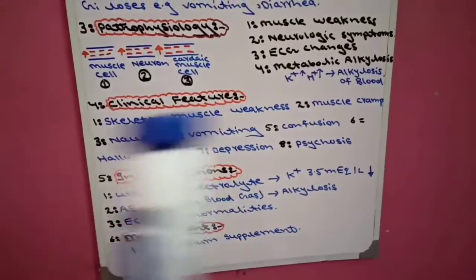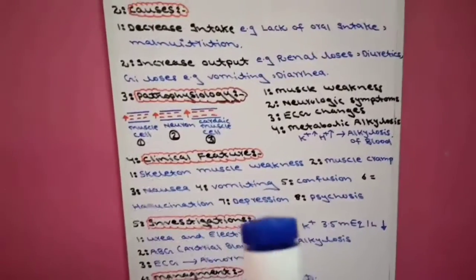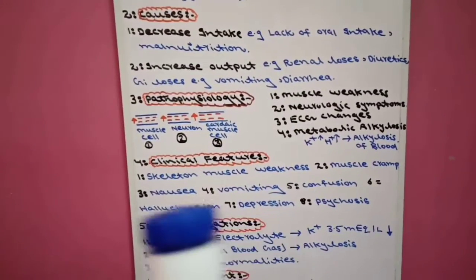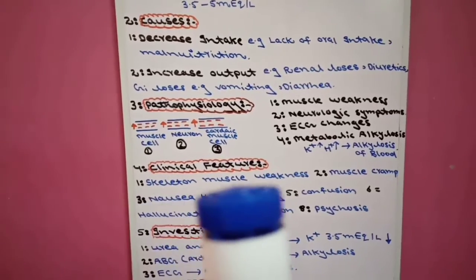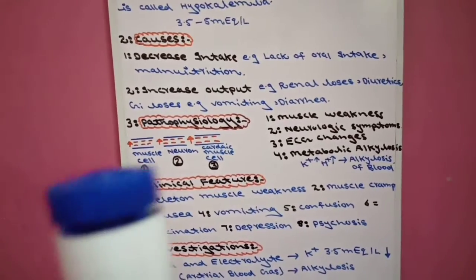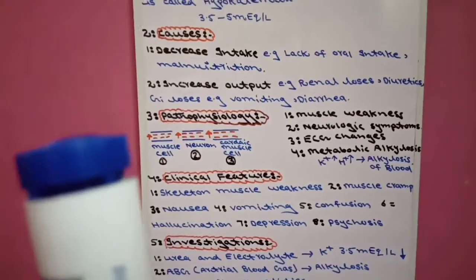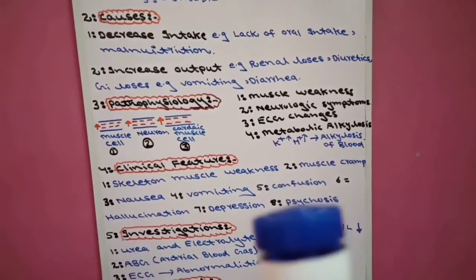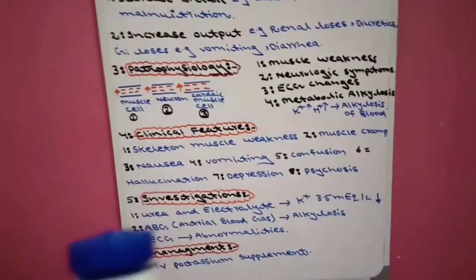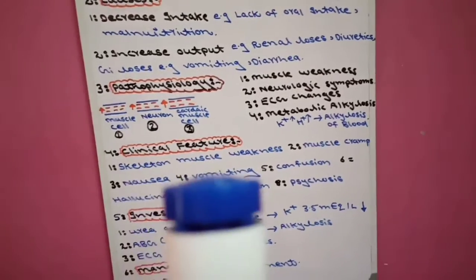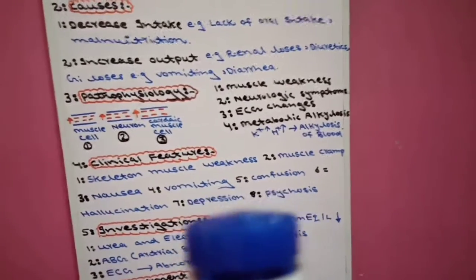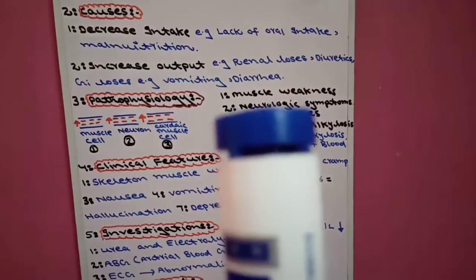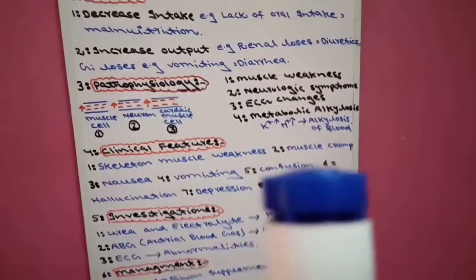Now come to the clinical features. There are 8 clinical features of hypokalemia. Number one, skeletal muscle weakness, due to the effect on muscle cells. Second is muscle cramp, also due to the effect on muscle cells. The third is nausea. Fourth is vomiting. The fifth is confusion. Confusion is related to neurological symptoms like confusion, hallucination, depression, psychosis.